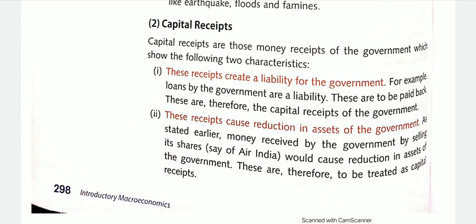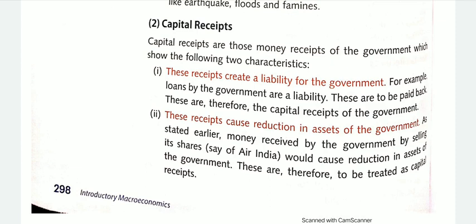It is not that if the government has availed a loan, the government can never pay the loan. No, the government has to repay it. So that is why these are those capital receipts which create a liability for the government.